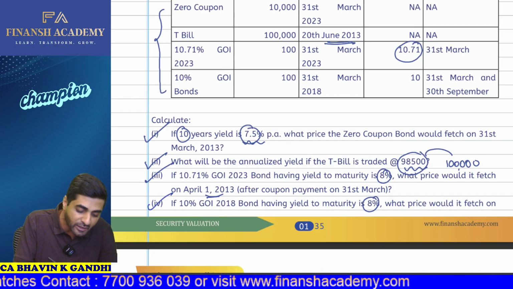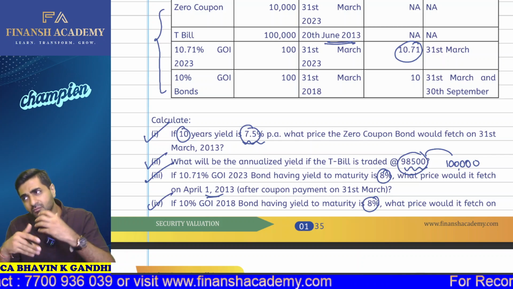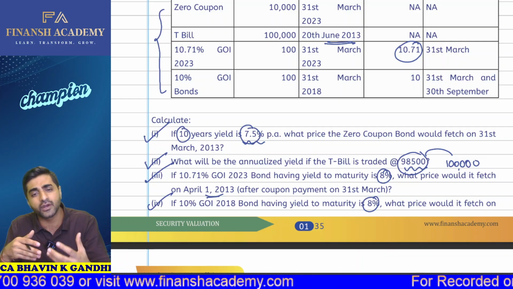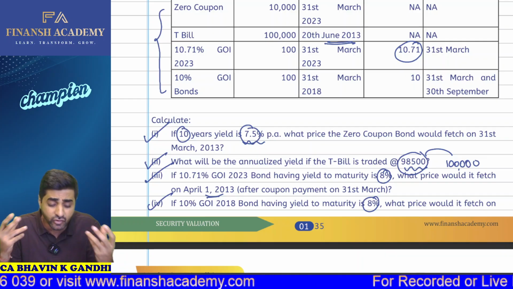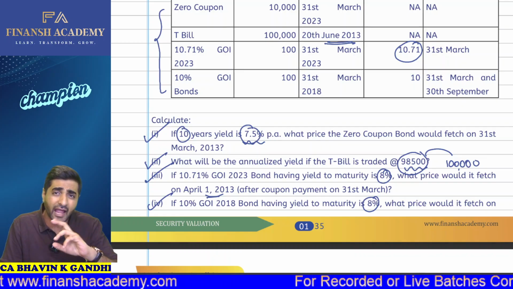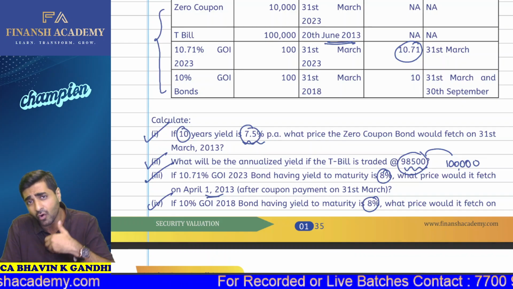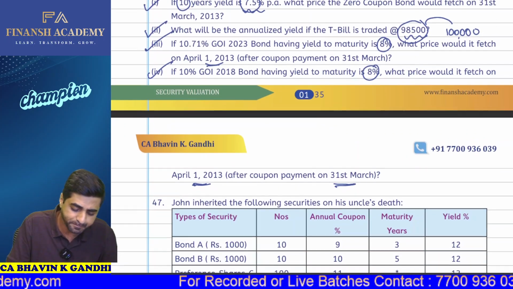Okay. So in this particular question, we learned how to calculate your zero coupon bond, what is going to be the value today, then also at the same time, what is going to be the annualized yield. And in that particular matter, what is going to be your annual coupon rates, what will be the intrinsic value, and also for your semi-annual coupon rates.